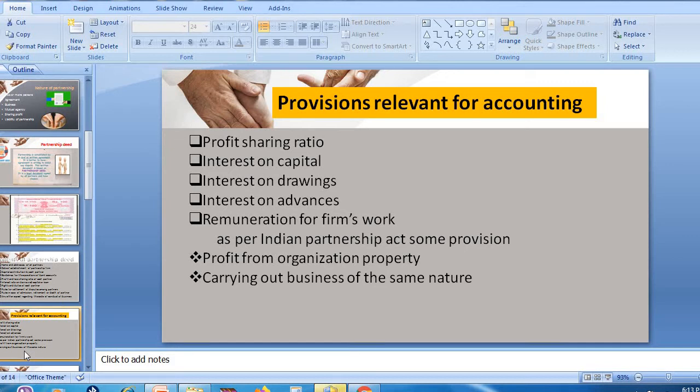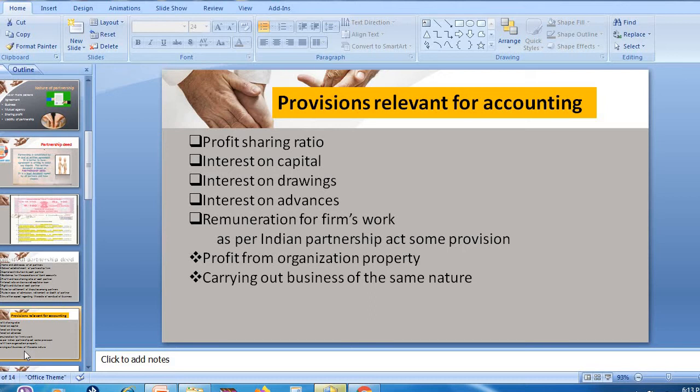Then the other provisions prescribed by the Partnership Act. First point, profit from organization property. That means if a particular partner makes a profit out of using organization property, for example, there is land which they have bought only for the purpose of business, but one partner is going to make a benefit out of that property, he needs to share that profit with the other members also. Understood?